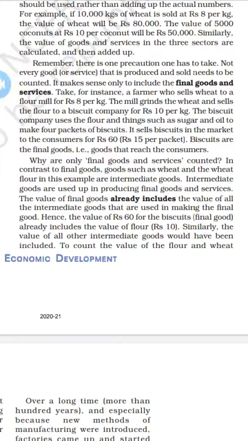So in those goods, all the ingredients before manufacturing are involved. The value of the final goods includes everything, and value means rupees are also included.